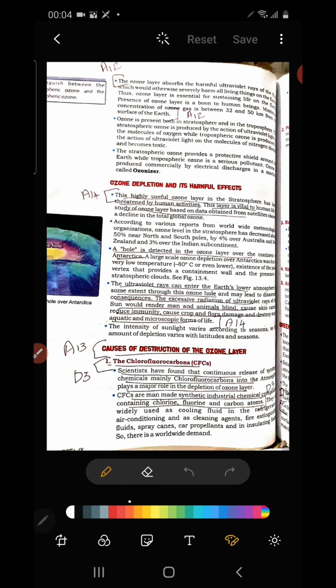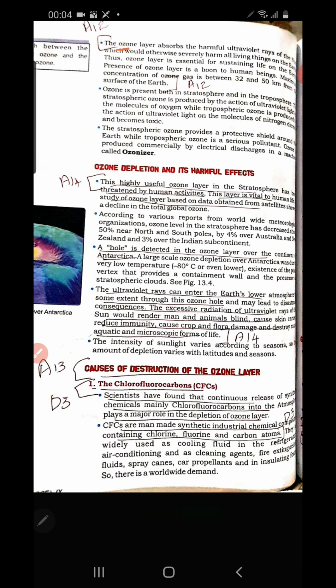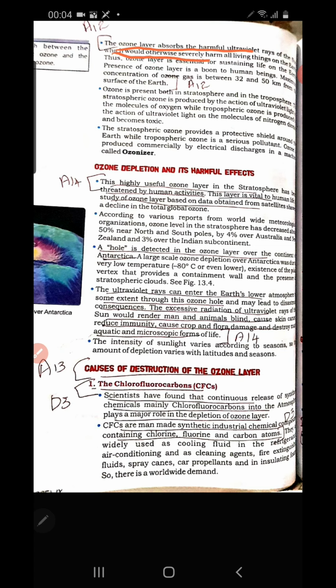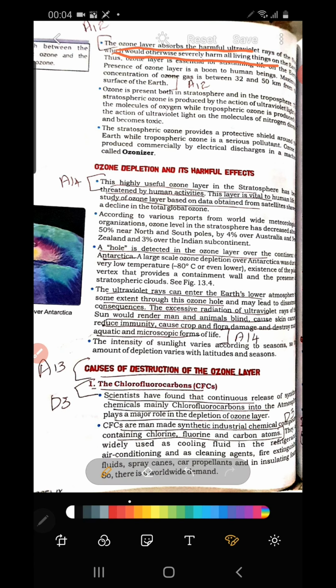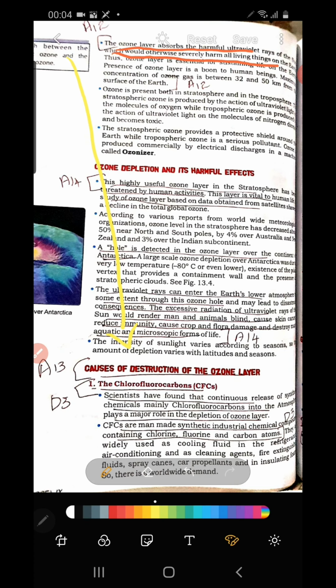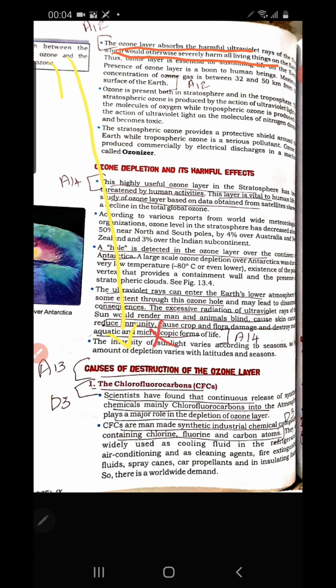So this is what we discussed just now. We will read this. Ozone layer absorbs the harmful ultraviolet rays which would otherwise severely harm all living things. You understood that if the sun rays directly reach the troposphere, that is the lower layer of the atmosphere, it is very harmful.